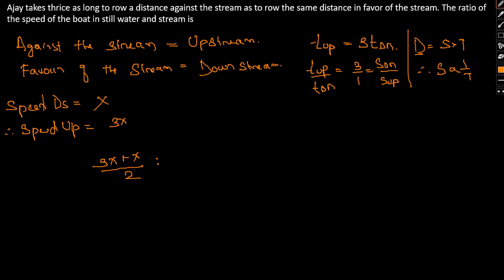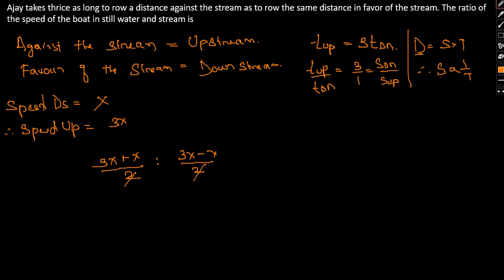So if we consider downstream this one, speed of the boat, we can simply figure it out in this way, and speed of the boat in still water and in stream. Okay. So again what we have here is 3x minus x. This is for upstream. Okay.